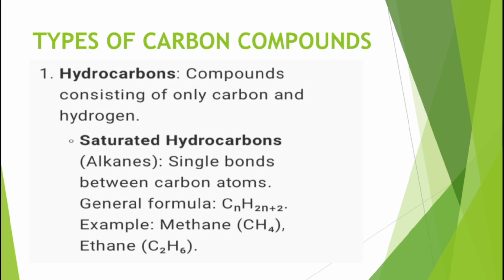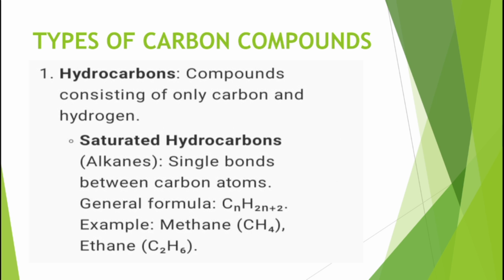The general formula is CnH2n+2. In place of n, you can add any numerical value, and whatever you add in place of n near C, you apply the same in the formula for H, that is 2n plus 2. Let us take a small example. Here the example given is methane, where C equals 1. The 1 we never show.